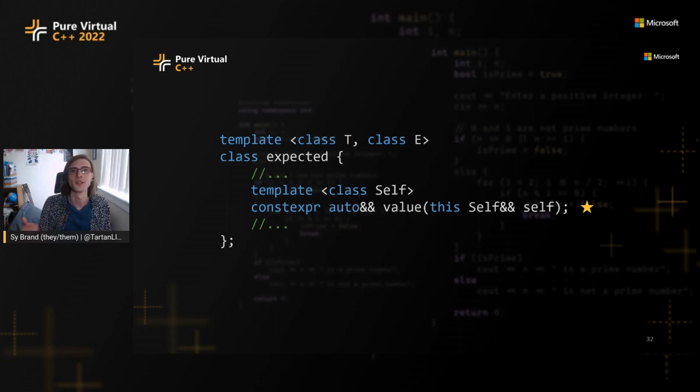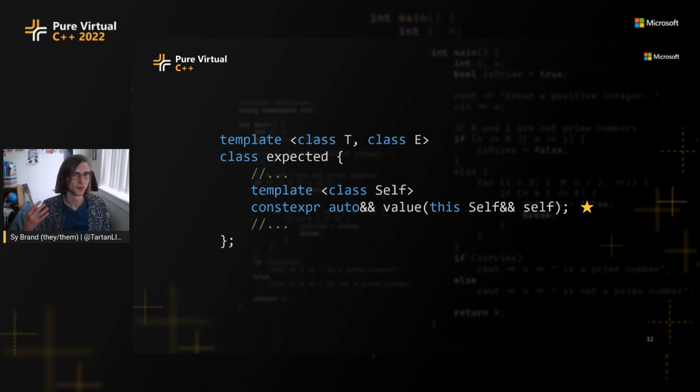So now if I call value on an rvalue, then self is going to be deduced to an rvalue. If I call it on an lvalue, it'll be deduced to an lvalue. So this gets rid of our quadruplication of code. It also solves some other things. This lets us do recursive lambdas, funnily enough, because we suddenly have access to self inside the function.